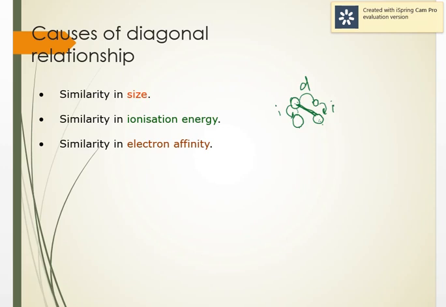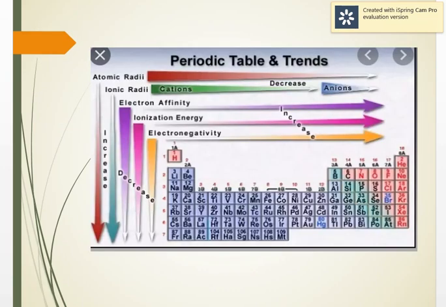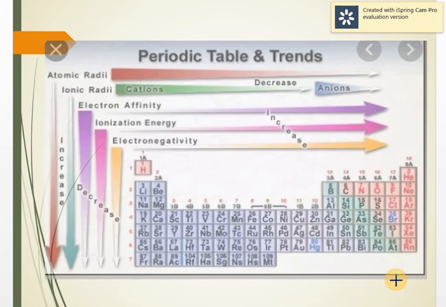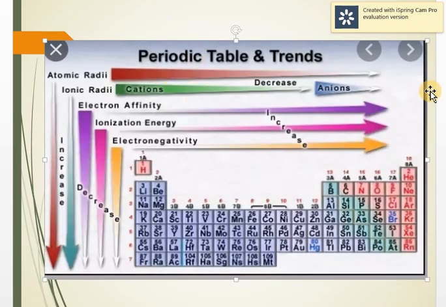As we move down the group, the solubility of carbonates, bicarbonates, hydroxides, and sulfates also increases. So this is the summary of the periodic trends. Easy to remember is that most of the things increase except the atomic radii, which decreases.